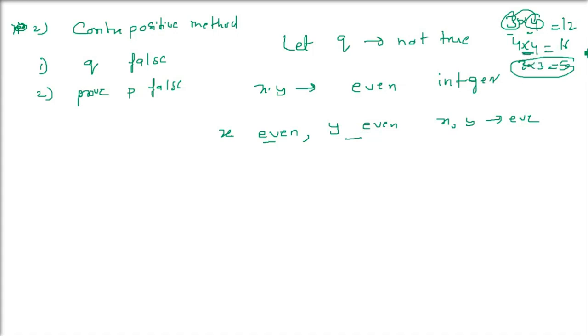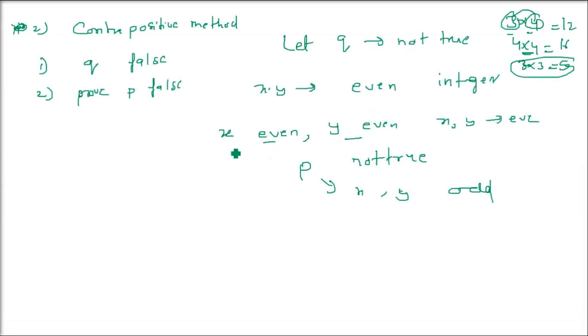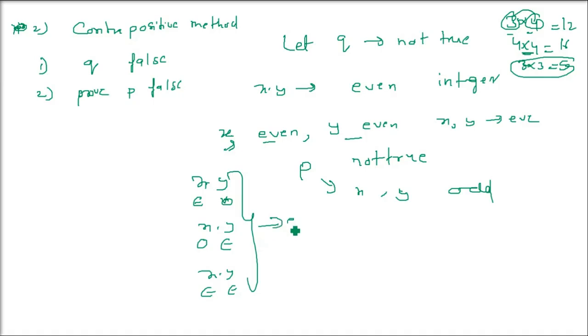Okay. So we assume q to be false. That is, we assume that it is not odd. It was even. But what we found is that either x is even, y is even, or x and y both are even. But basically our p was x and y are both odd integers, but we just saw that in order to get an even integer, at least one of them has to be an even integer. That is, x and y, one is even and one is odd, or both are even. Then only it is possible. But x and y is given as odd integers.